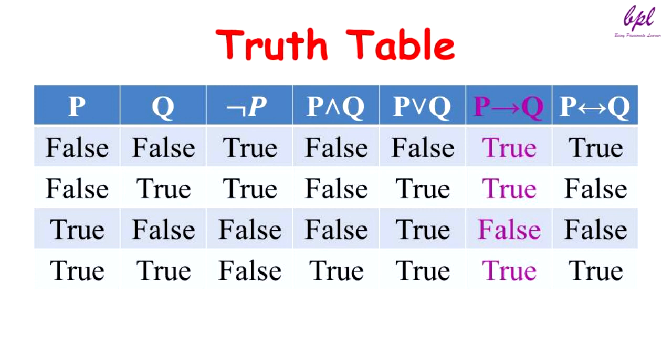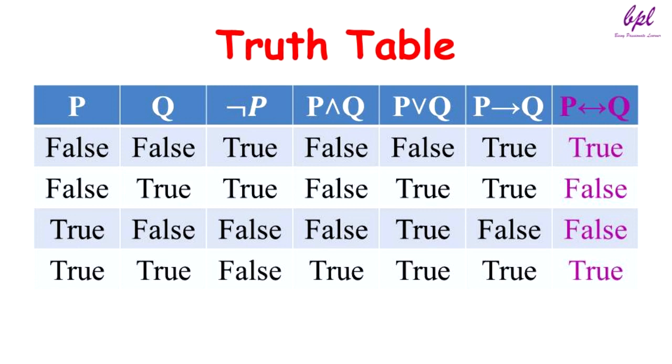Otherwise, it results in true. Now let's talk about biconditional. P biconditional Q will evaluate to true whenever P and Q are equal. So whenever value of P and Q are not equal, it will result in false.